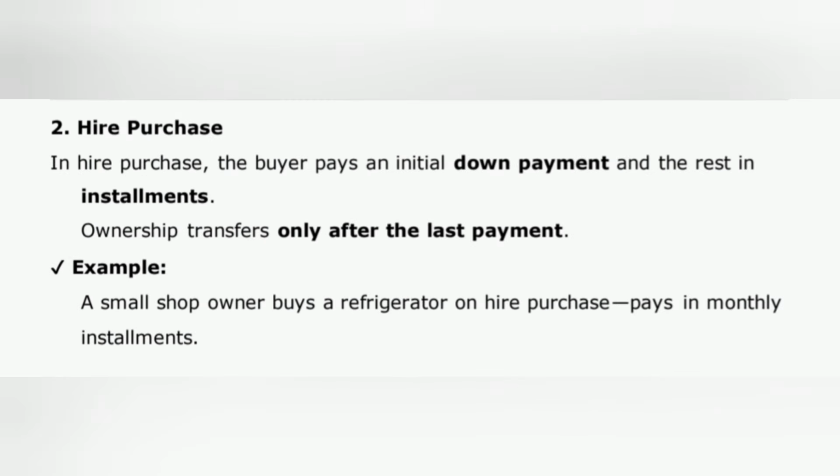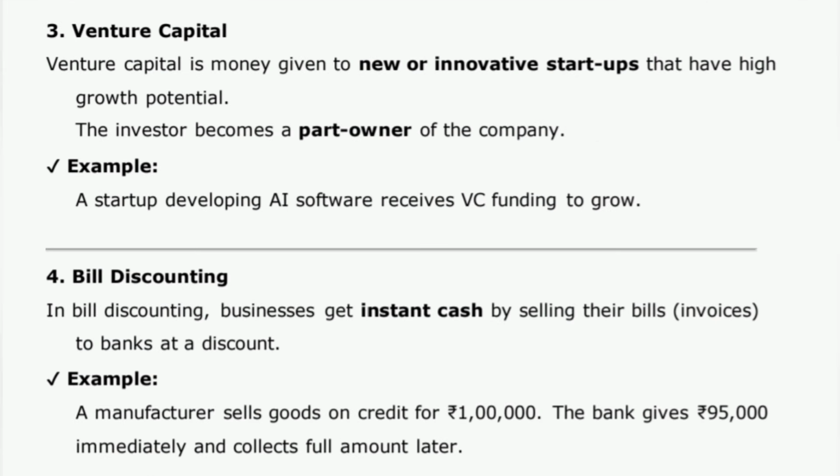2. Hire purchase. In hire purchase, the buyer pays an initial down payment and the rest in installments. Ownership transfers only after the last payment. Example. A small shop owner buys a refrigerator on hire purchase, pays in monthly installments. 3. Venture capital. Venture capital is money given to new or innovative startups that have high growth potential. The investor becomes a part owner of the company. Example. A startup developing AI software receives VC funding to grow.